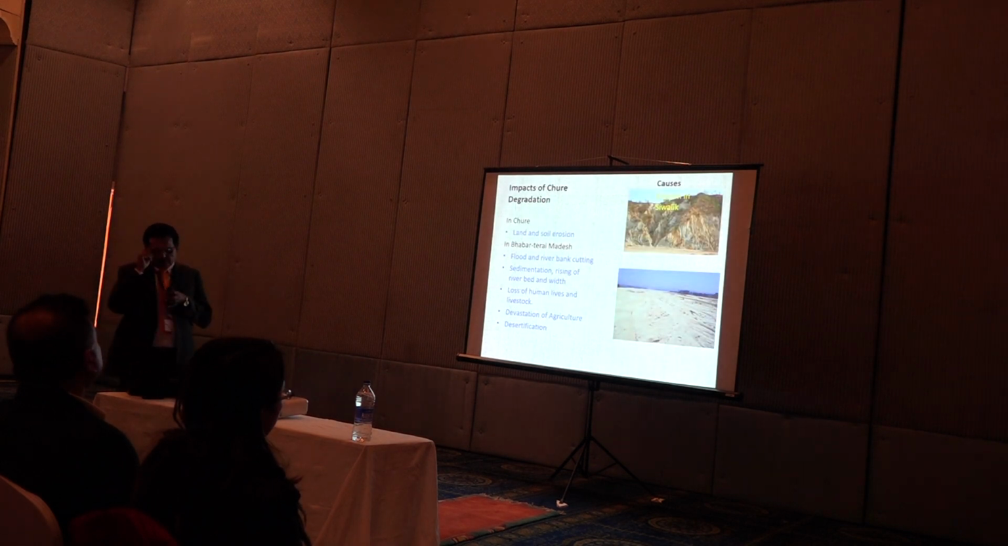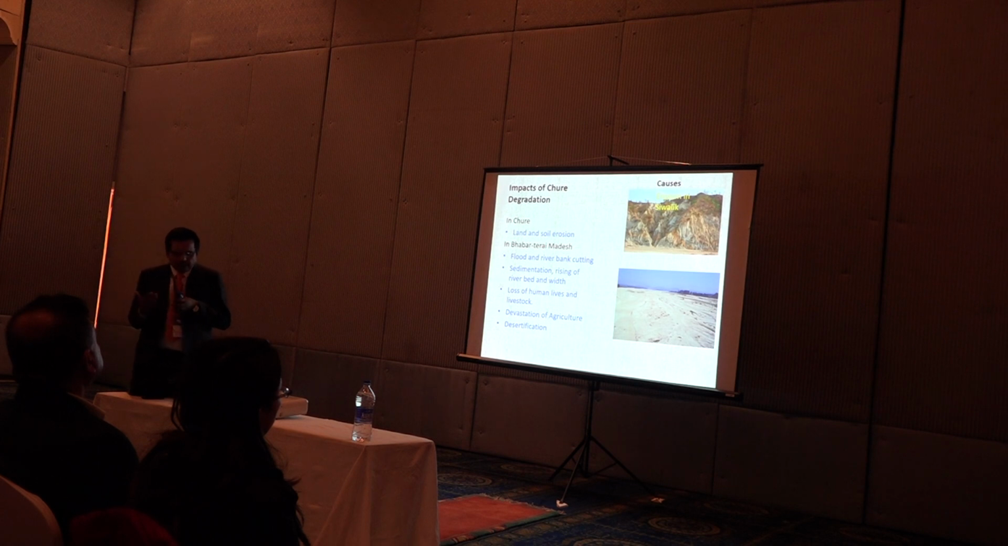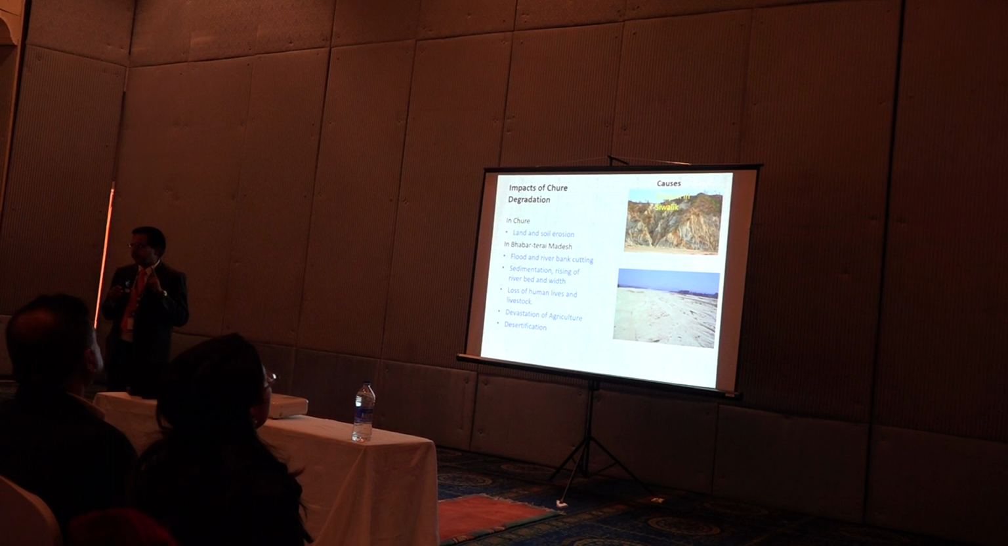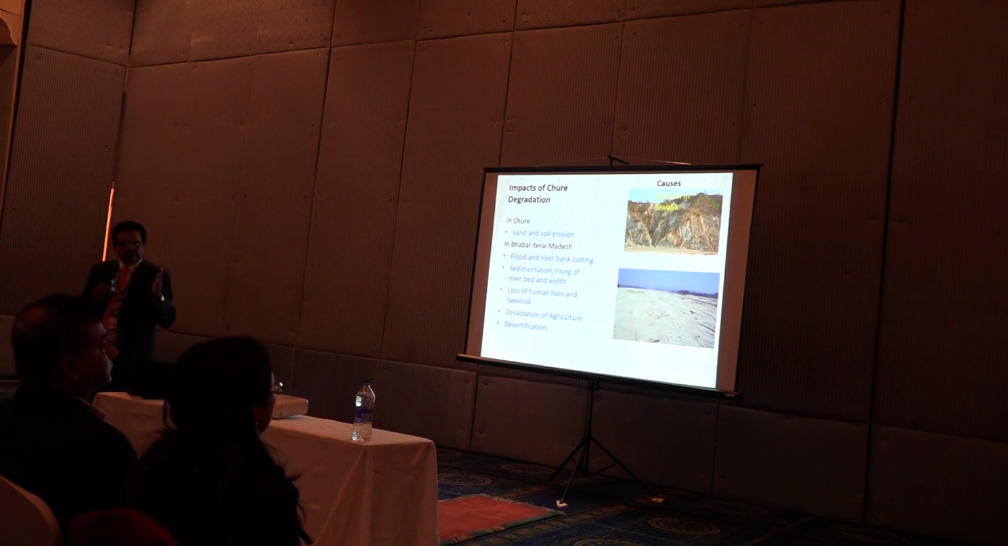So what is the impact of degradation? Obviously land and soil erosion in Chure; flood, river bank cutting, sedimentation raising, and eventually desertification in Bhabar and Tarai Pradesh. I don't like to read every point mentioned there. The issue is that the Tarai region could face desertification. It is moving towards desertification because of sedimentation, flood and soil erosion. That is the situation, a very sensitive area.